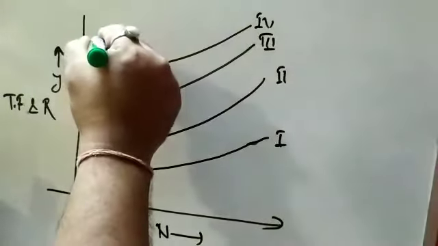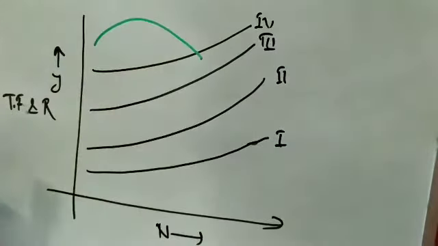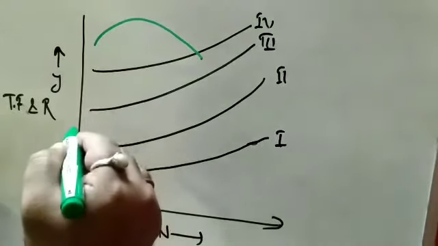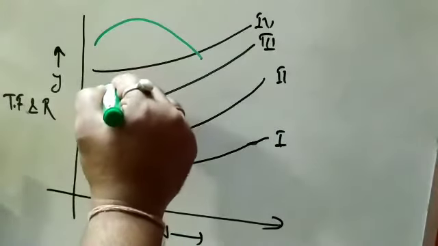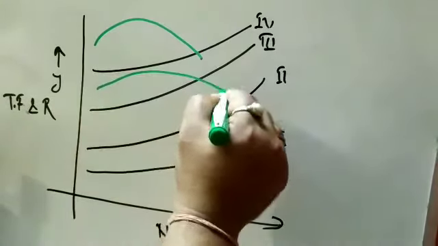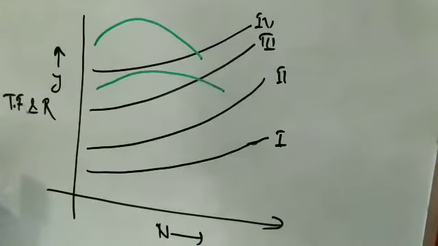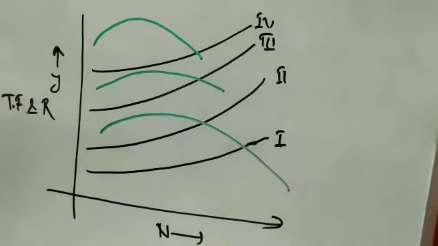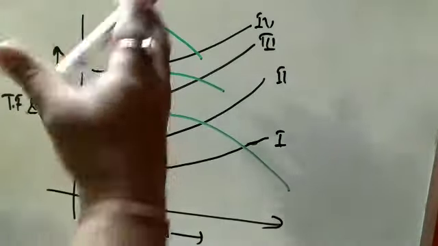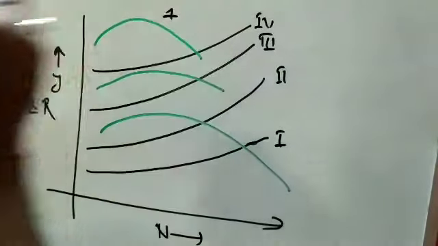this is for top gear, this is for second gear, and this is for top gear. So these are the three tractive forces we have studied. And this is the first gear, gear number 1, that is the lower gear.